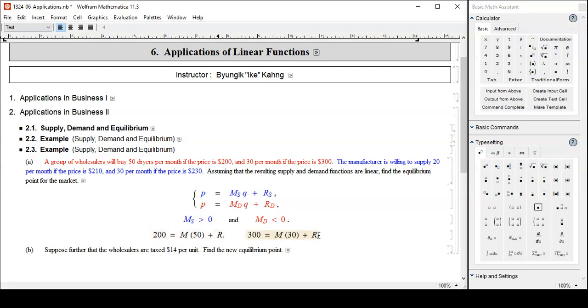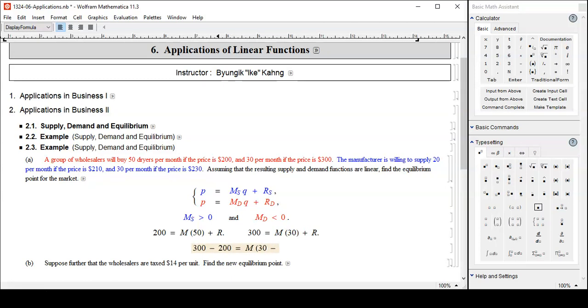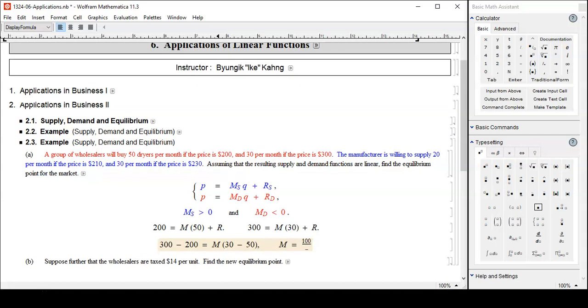Subtract one from the other. Then R minus R will disappear. Left hand side, 300 minus 200. Right hand side, 300 minus 200 is equal to M times 30 minus 50, and then R minus R disappears. So M is, what is it? 100 divided by minus 20. Looks like I'm getting M equals negative 5. That's for, of course, the demand side. See, negative.